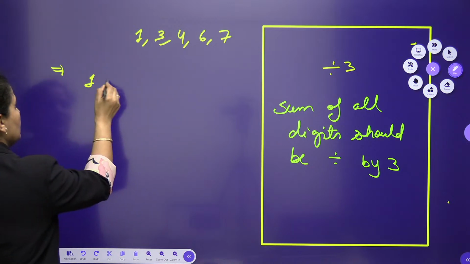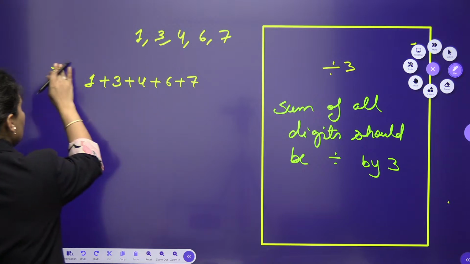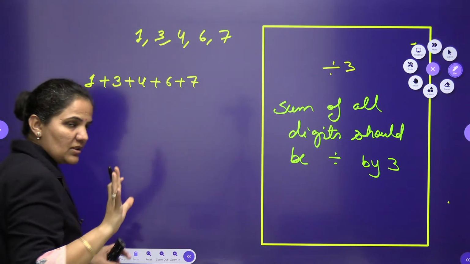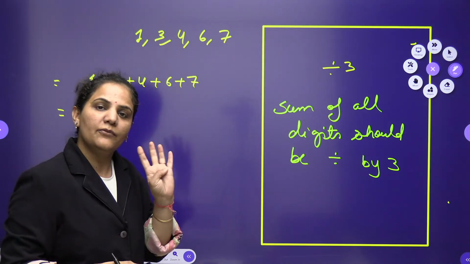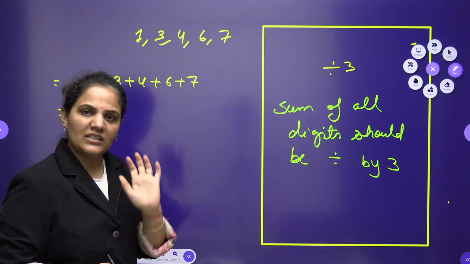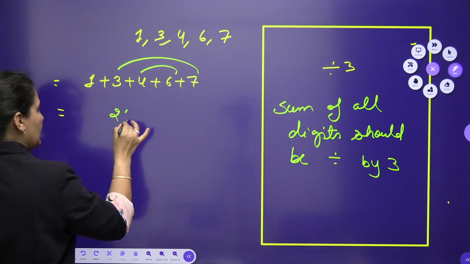If I go for the sum of 1 plus 3 plus 4 plus 6 plus 7, although we need to make a 4-digit number, still I am taking the sum of all of them. It will be 21.